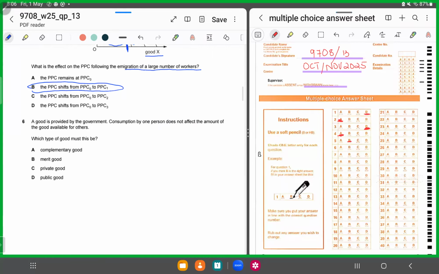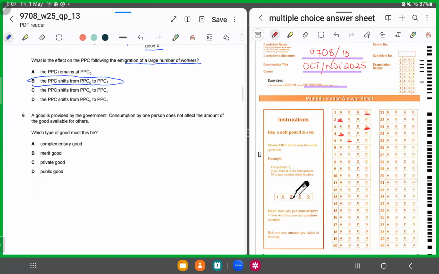Number 6. A good is provided by the government. Consumption by one person does not affect the amount of good available for others. So if government is providing a certain good and one person's consumption is not reducing the amount available for others, first tell me what characteristic it is talking about. It is talking about non-rivalry, right? So when we are talking about non-rivalry, what sort of a good is that? It's a public good. So for 6, we'll shade in D.